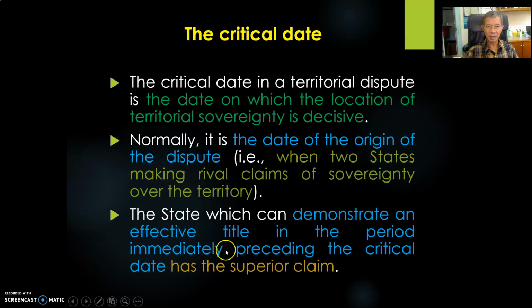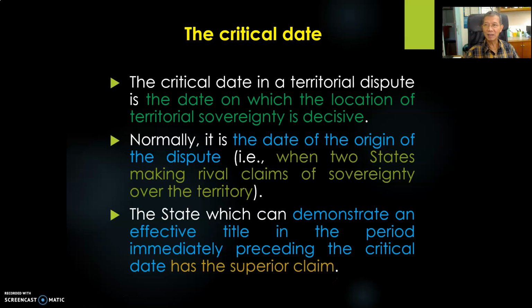Okay, so that's why in the third paragraph of the slide, it says that the state which can demonstrate an effective title in the period immediately preceding the critical date has the superior claim.